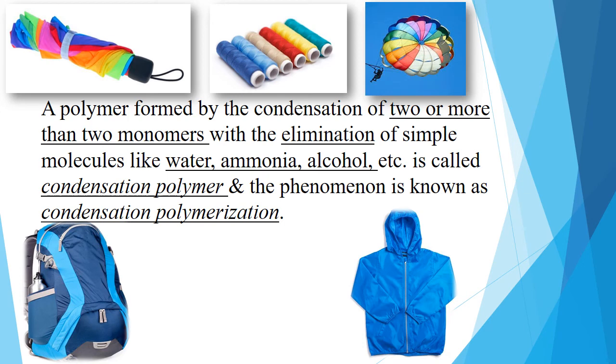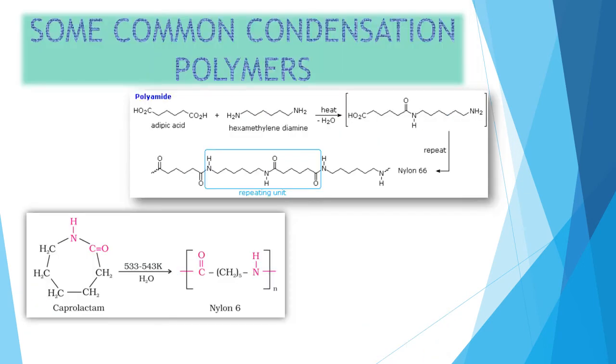Next, what is condensation polymerization? These are the polymers which are formed by condensation polymerization. That is, a polymer formed by the condensation of two or more monomers with the elimination of simple molecules like water, ammonia, alcohol, etc. And the phenomenon is known as condensation polymerization. Some common condensation polymer examples: here you can see that polyamide is a condensation polymer.